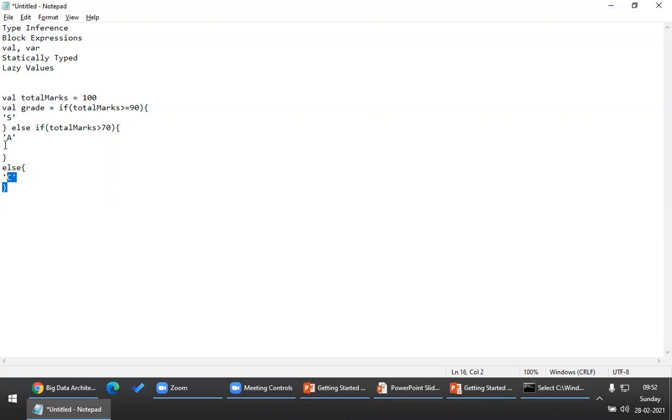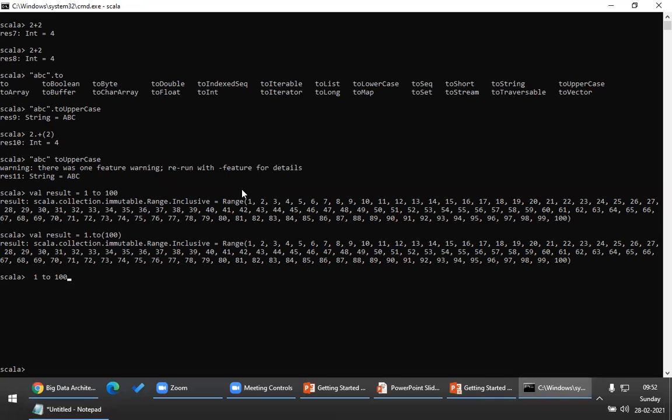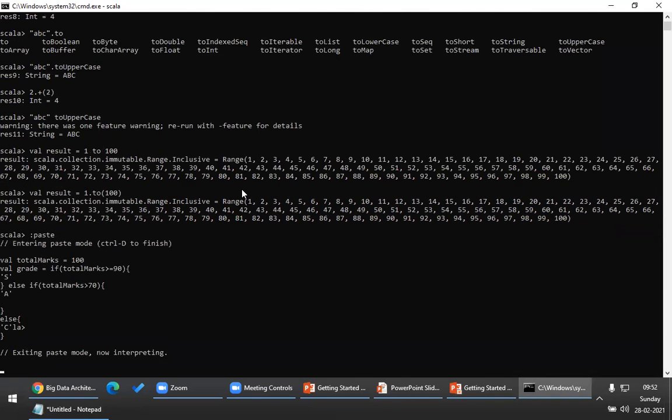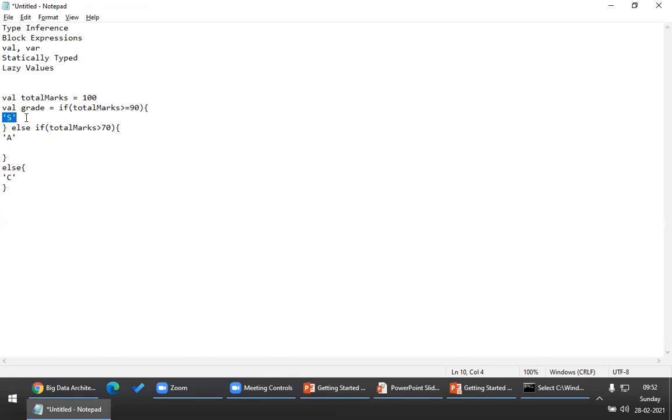Let me execute this. Something happened. Let me just copy it again. Colon paste, go to the paste mode, Control D. Now please look at this. I've given total marks as 100. So the grade returned is S. That is whatever I've written, S grade, right? So this conditional statement also returns you a value. So this feature is not available in programming languages like Java. So you have to remember this.